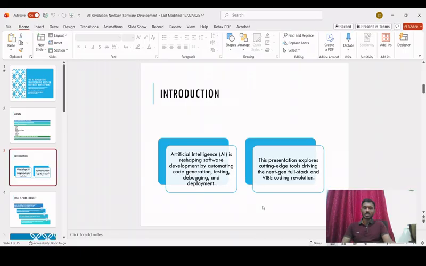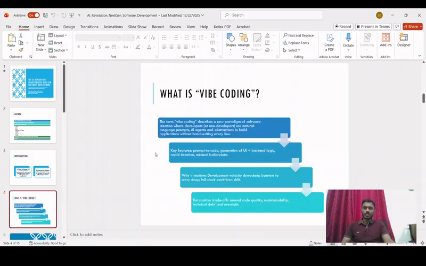We'll explore different cutting edge tools in this video which will assist in vibe coding, or AI-based coding. So let's look at what vibe coding is.